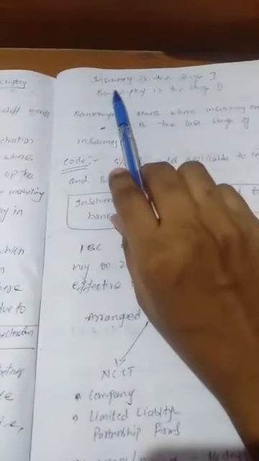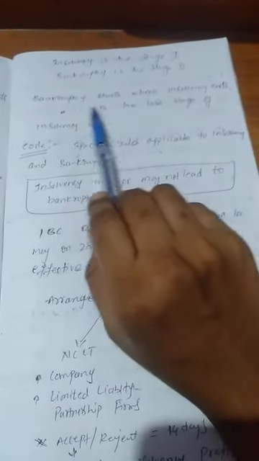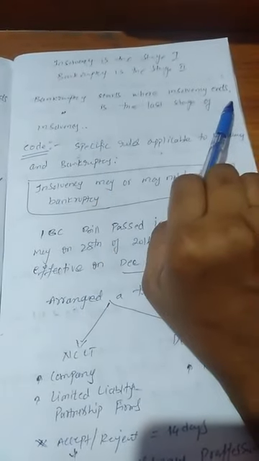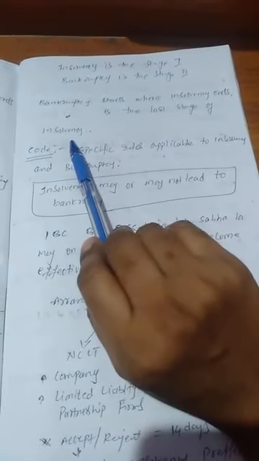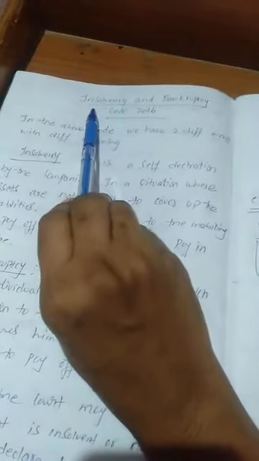You can see here I have written, insolvency is stage 1, bankruptcy is stage 2. I have also written that bankruptcy starts where insolvency ends. It is the last stage of insolvency. Now we have covered the meaning of insolvency and bankruptcy.